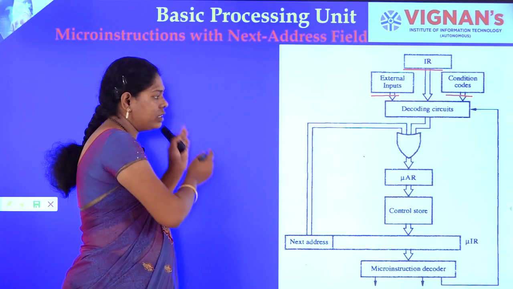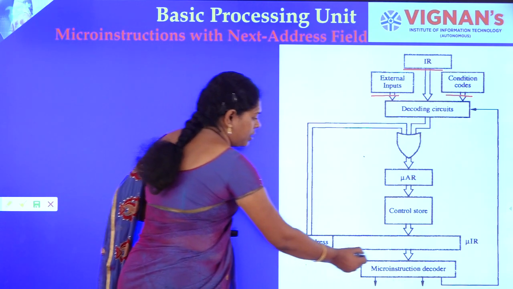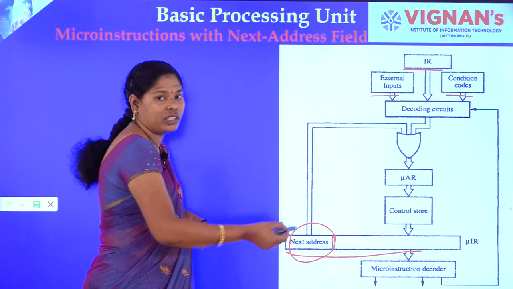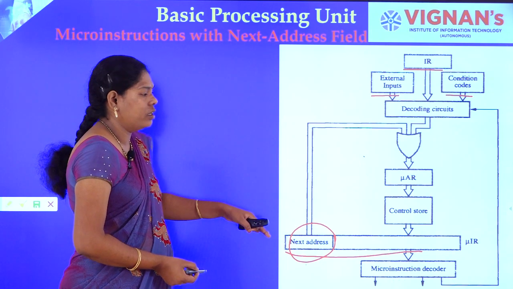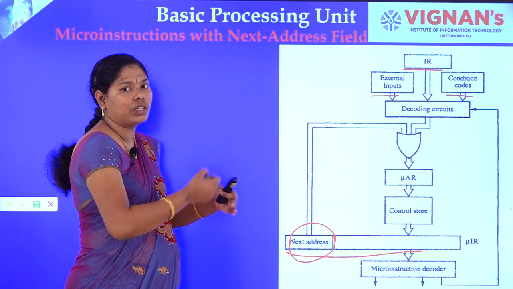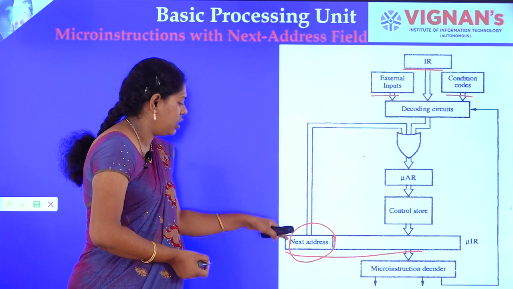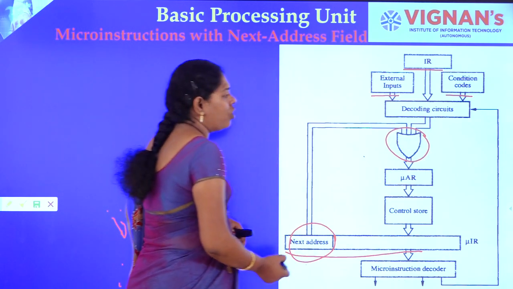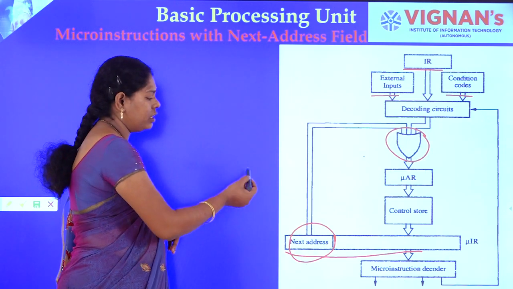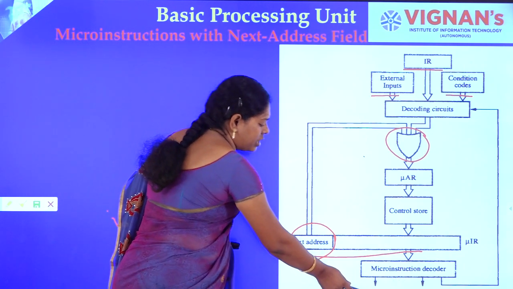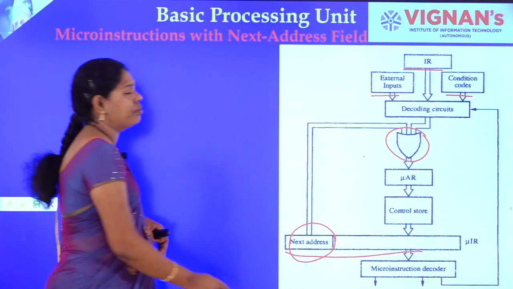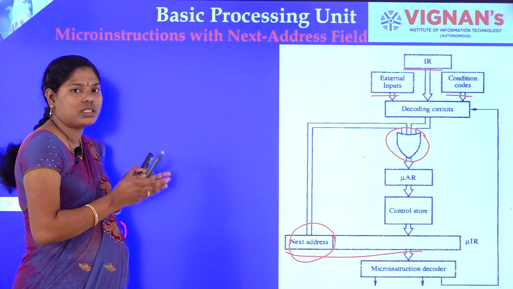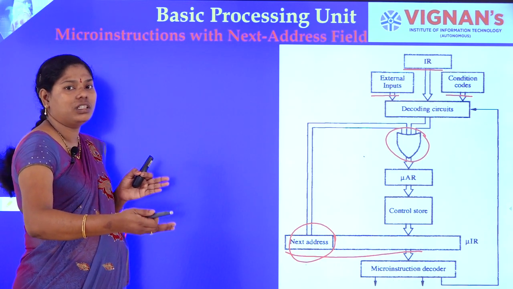Now we have included that address generator within the instruction, that is, the corresponding IAR with the next address. What is the next address? Okay, here itself it is included. We are not generating it separately, we are not giving any separate one. Within the instruction itself we are using the address, and here the bit ORing technique. By using OR logic, we are generating the next address. Okay, with that we are generating the control signals. This is nothing but micro instructions with a next address field, that is, within the instruction only, the address of the next instruction is included.